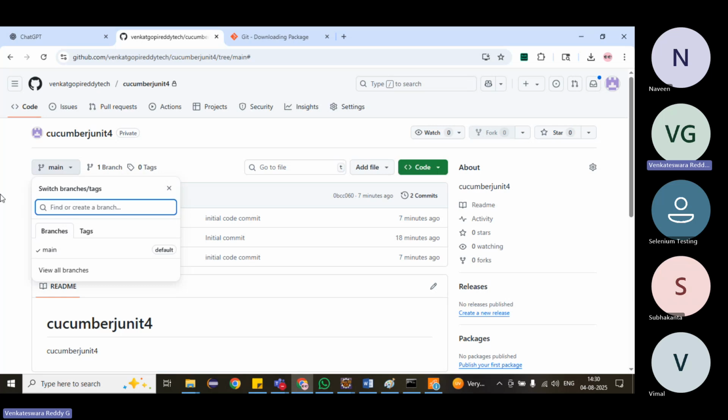How to create one: here, click on the drop down. I want to create a feature branch, that means a login feature maybe. You can give some meaningful name, login feature. I am working on the automation of the login feature.